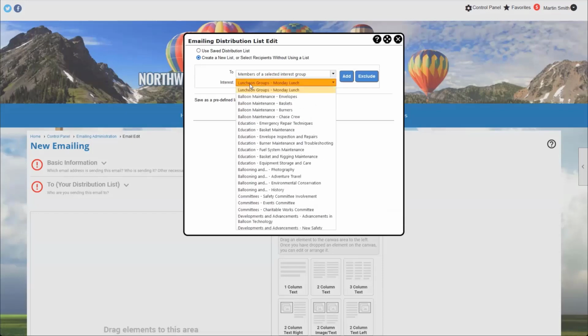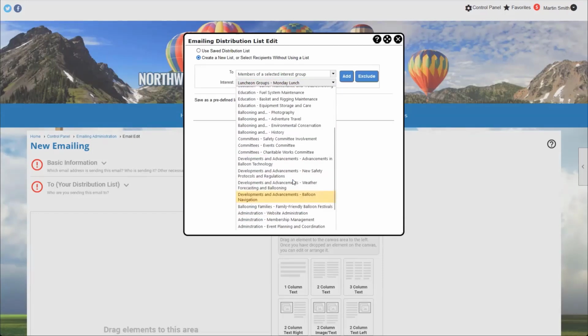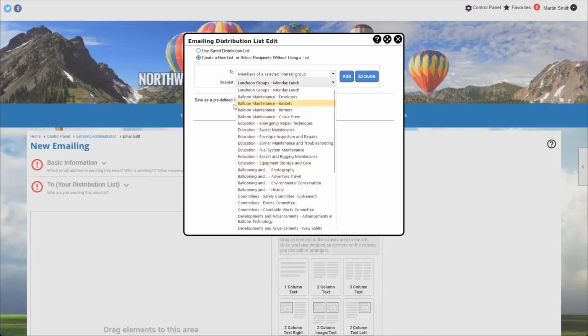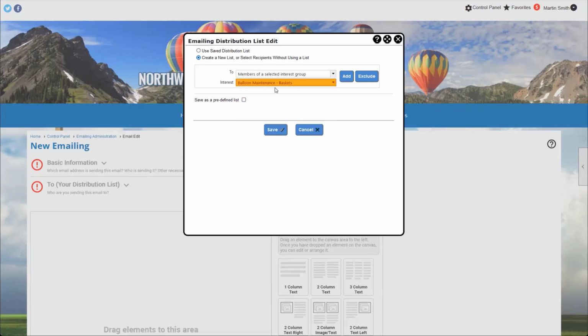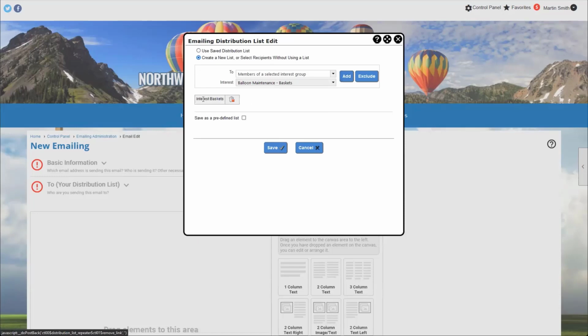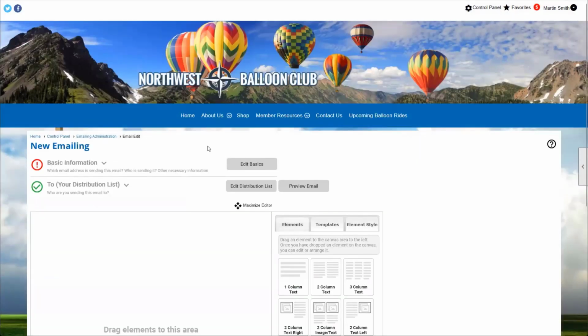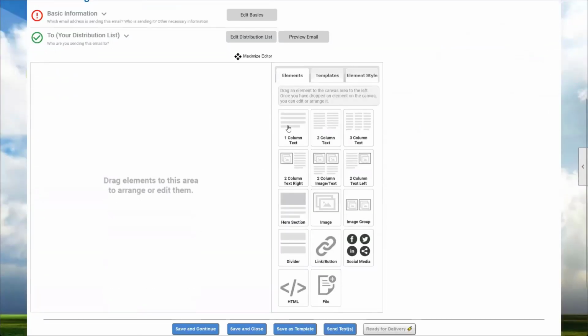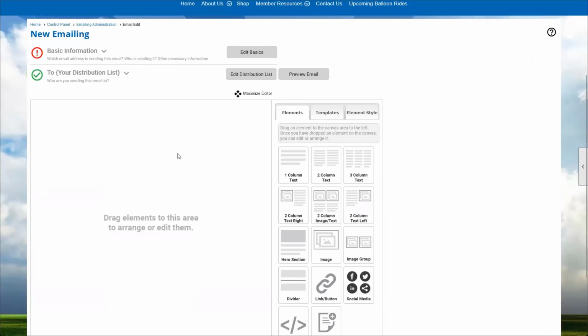Or again, we can search for interests, members of a selected interest group. And we can see there's again our list of all of our different interests that our club has. And so we can use this baskets interest group, and we can add this. And now this is an emailing. This is a more full featured emailing going to everyone in our baskets group. Instead of just a simple text message, we can add images, we can add links and all sorts of different fun things in a fun newsletter type email to that interest group.